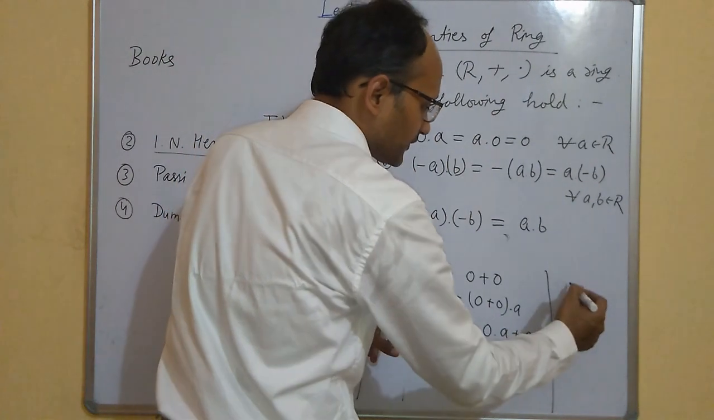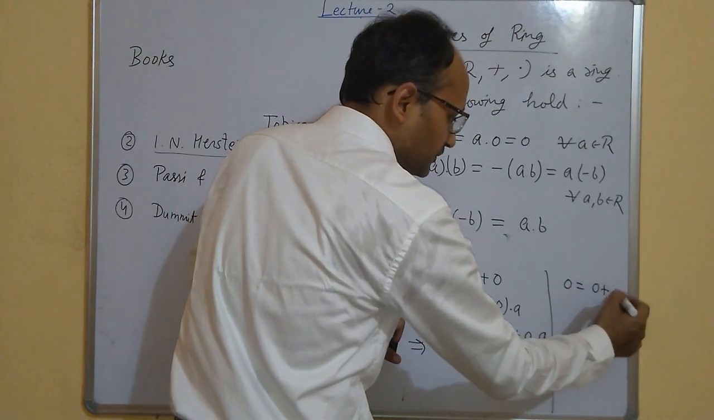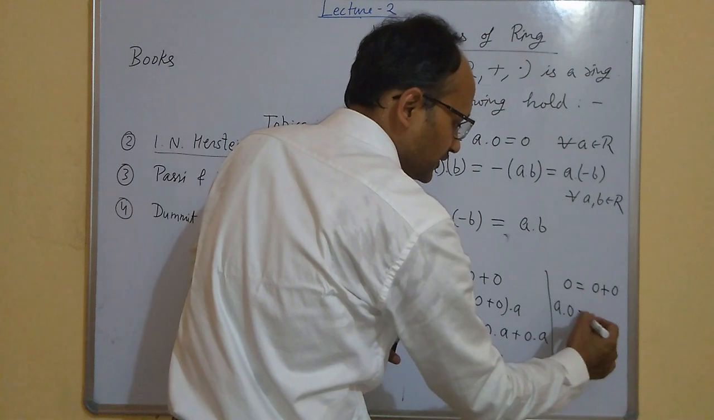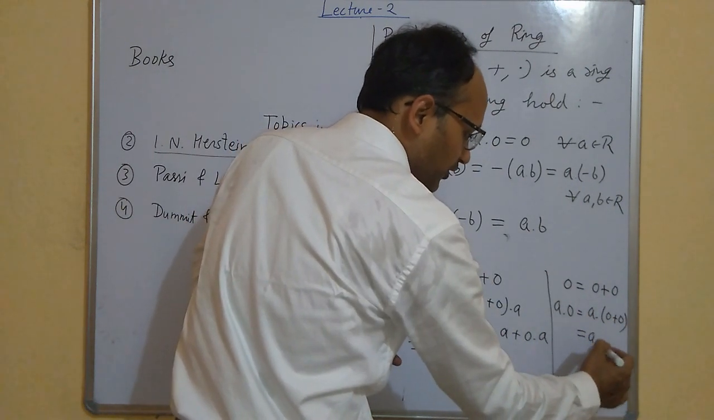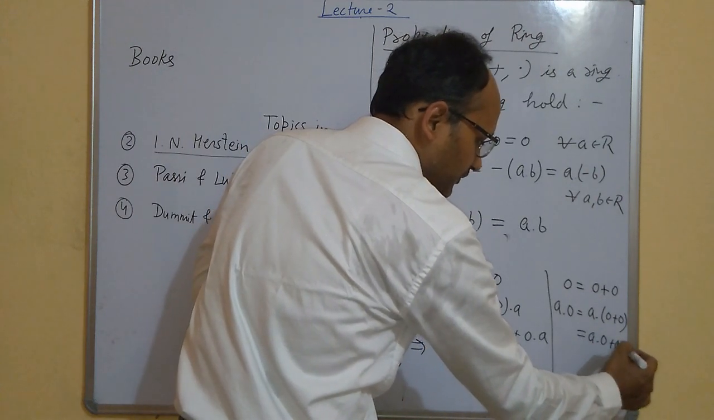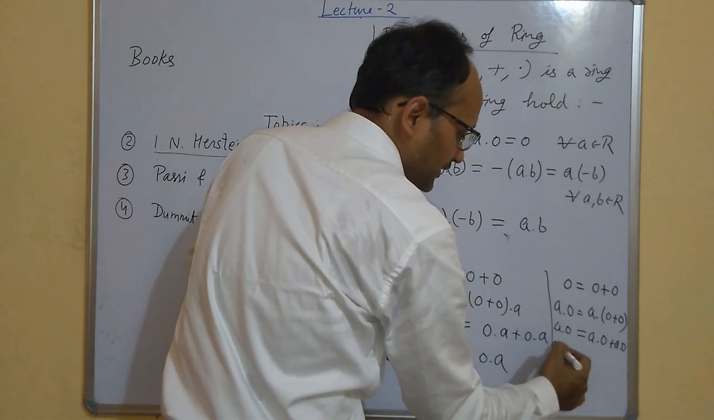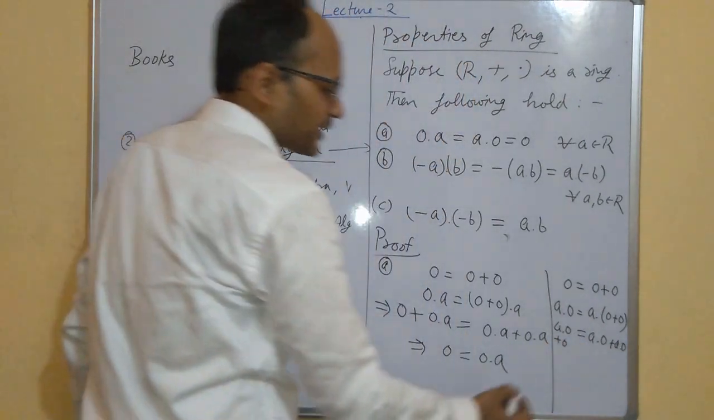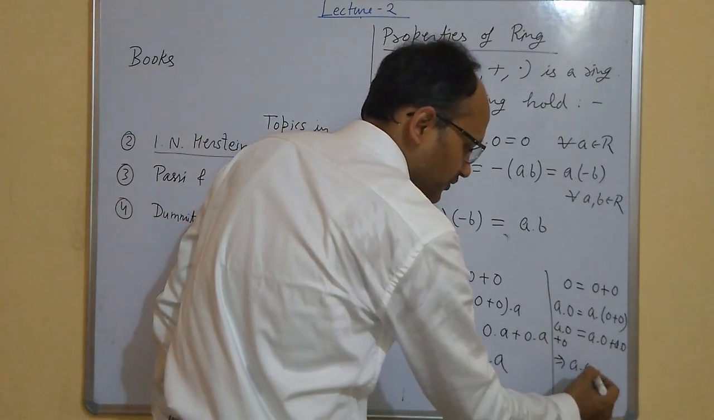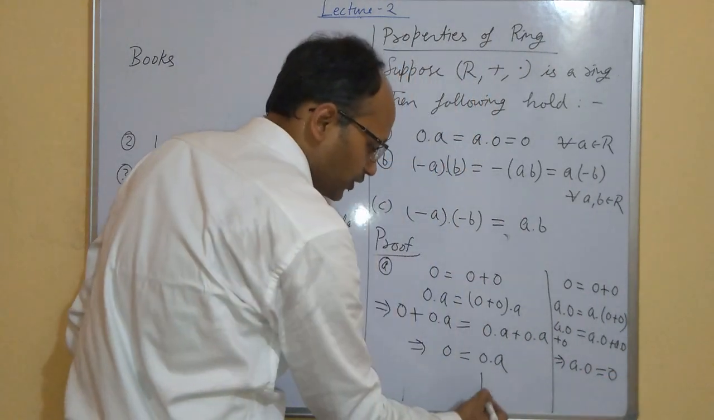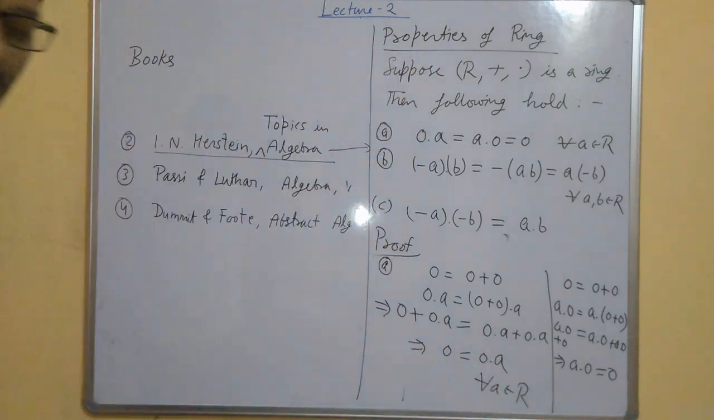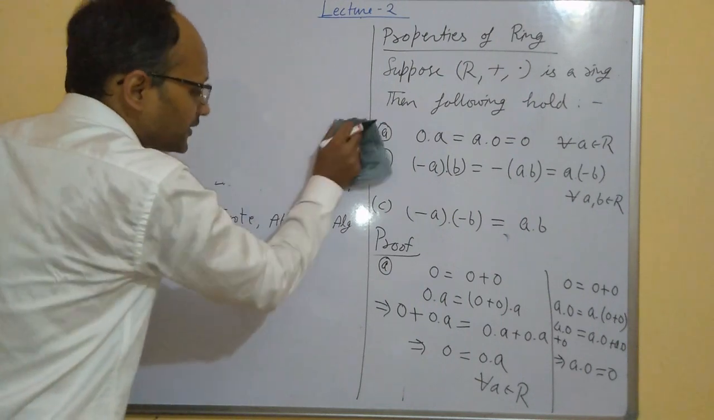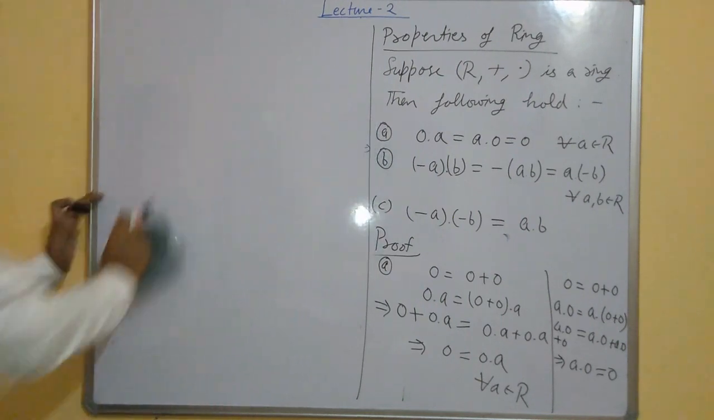In the other way, 0 is equal to 0 plus 0, and you can write a dot 0 is equal to a dot 0 plus a dot 0. This can be written as a dot 0 plus 0, and by the cancellation law you will get a dot 0 is equal to 0, and this is true for all a in the ring R. So this proves the first part. Now come to the second one.